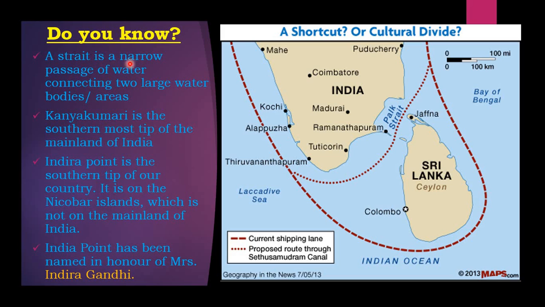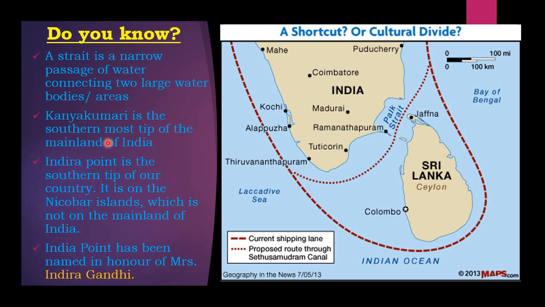The meaning of a strait is a narrow passage of water connecting two large water bodies.